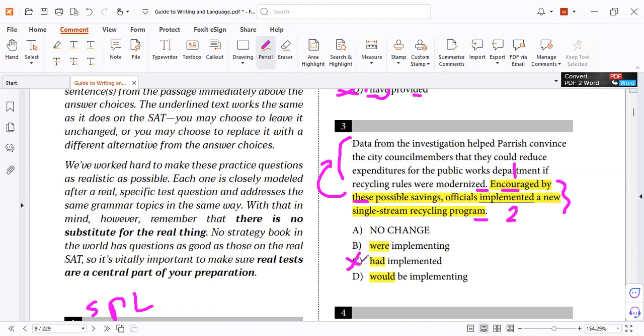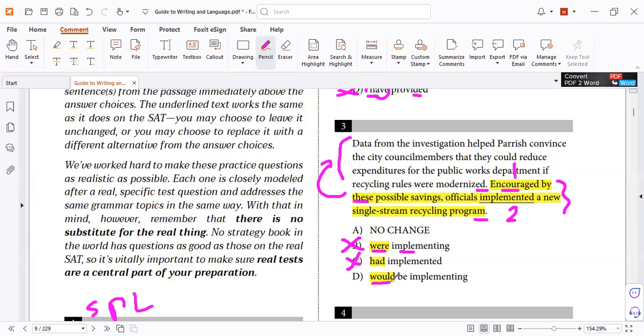All right. Now, past continuous. Past continuous means the action was happening in the past for a specific short time. But he didn't mention here that it was happening for a short time in the past. So past continuous is wrong.